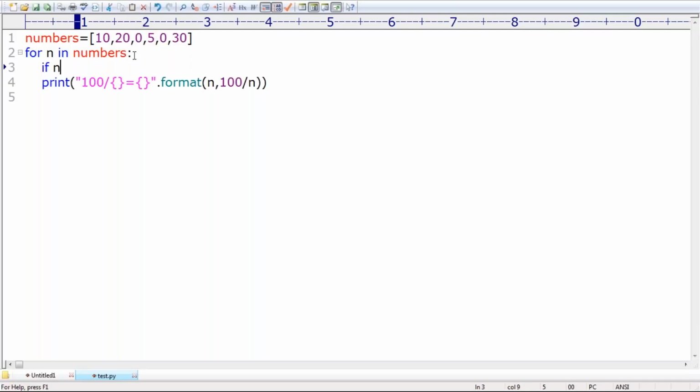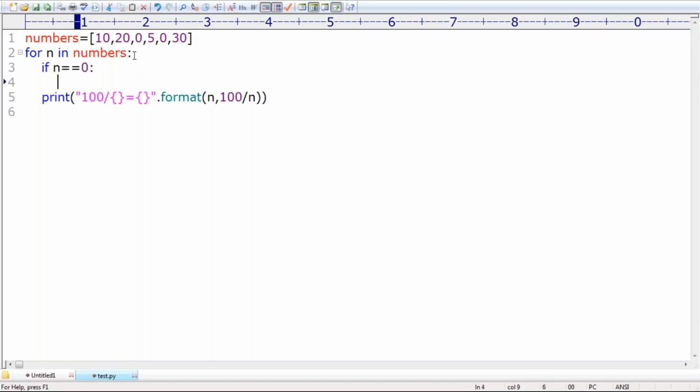Here I'm writing, if n is equal to 0, print, "Hey sir, how we can divide with 0? Pagal ho gaya."